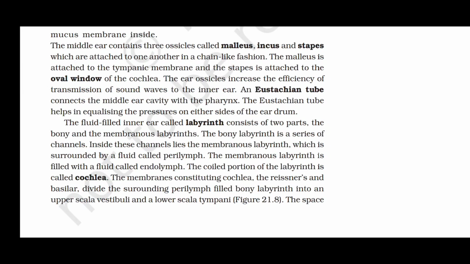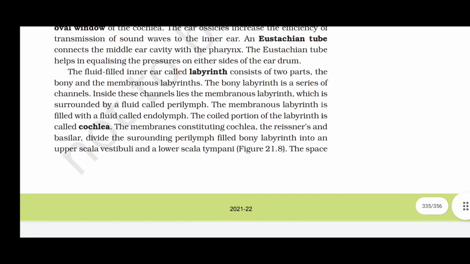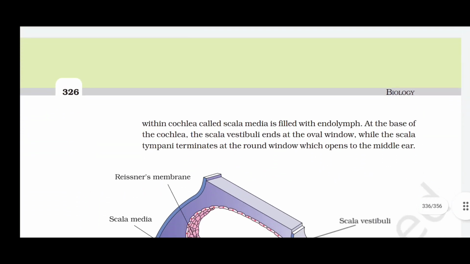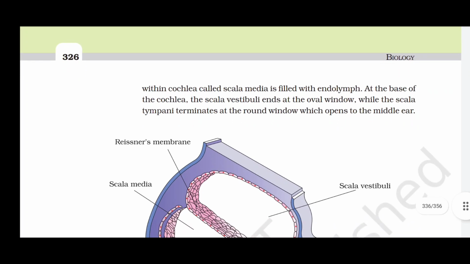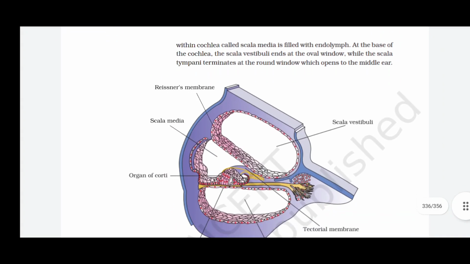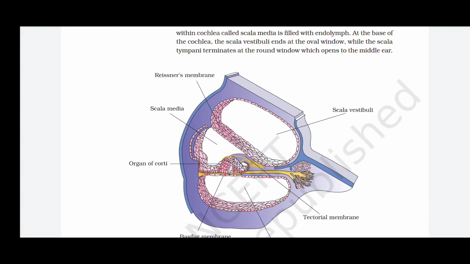The coiled portion of the labyrinth is called cochlea. The membranes constituting the cochlea, the Reissner's and the basilar membranes, divide the surrounding perilymph-filled bony labyrinth into an upper scala vestibuli and a lower scala tympani. The space within the cochlea, called scala media, is filled with endolymph. At the base of the cochlea, the scala vestibuli ends at the oval window, while the scala tympani terminates at the round window which opens into the middle ear.